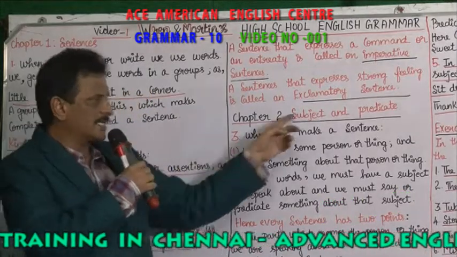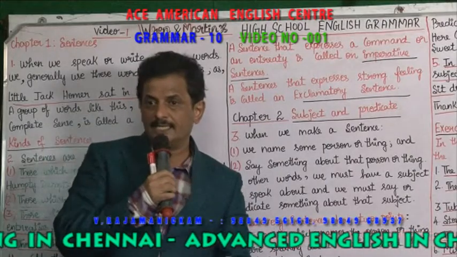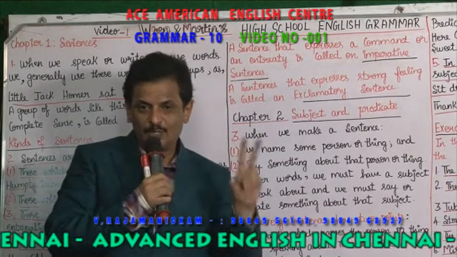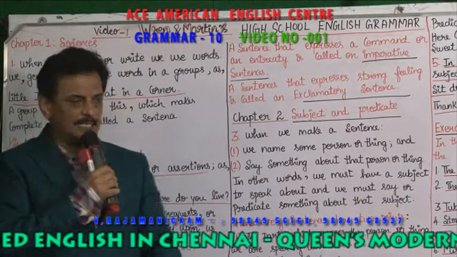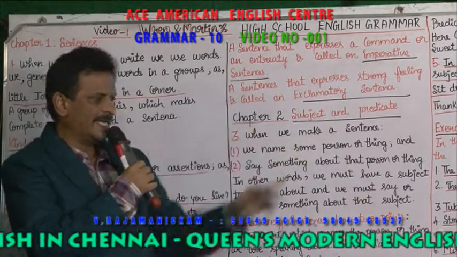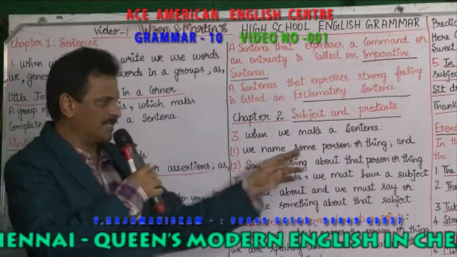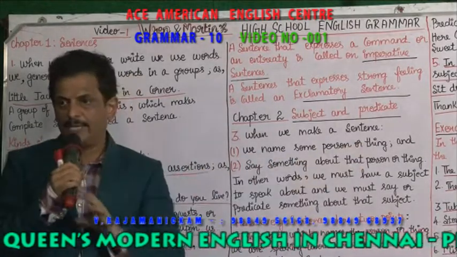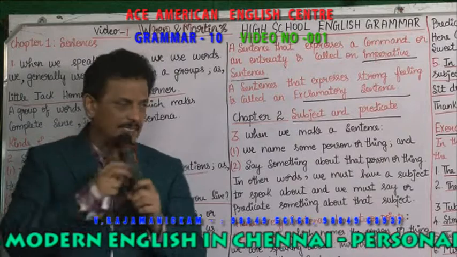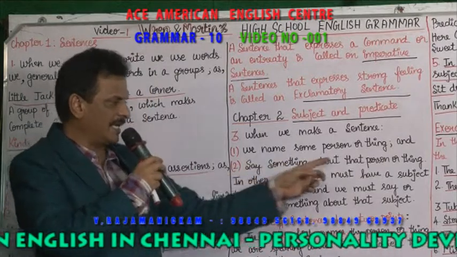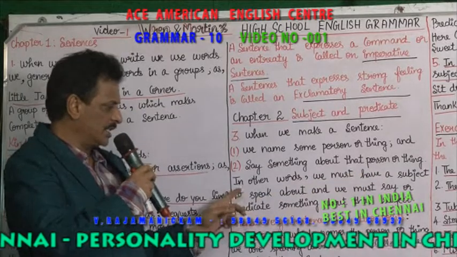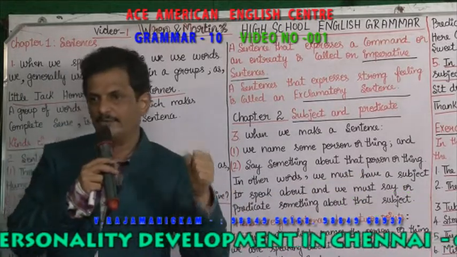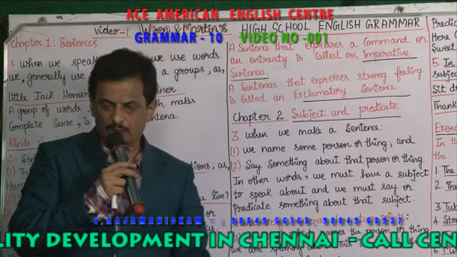Now coming to subject and predicate. In a sentence we need two things. One is the subject, what we speak about, and what that subject does is called the predicate. When we make a sentence, number one, we name some person or thing, and that is called the subject. We say something about that person or thing. In other words, we must have a subject to speak about.